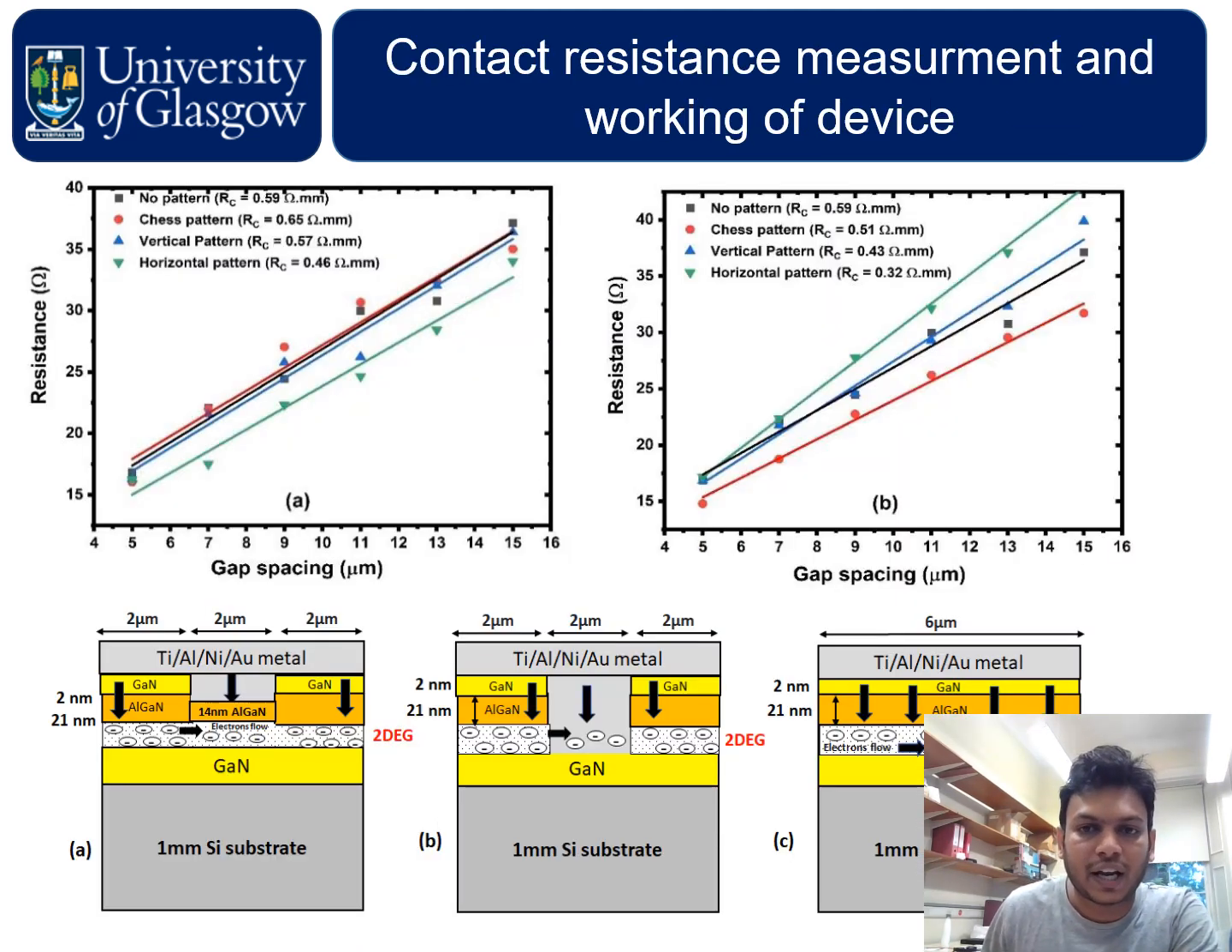Contact resistance measurement and working of the device. I observed the minimum contact resistance for the horizontal pattern in both the shallow as well as deep recess etching. The minimum contact resistance is 0.32, observed in deep etching. You can see in figures A, B and C: A indicates the shallow etching above the 2DEG, figure B shows the deep etching below the 2DEG, and the last one is the planar structure. The ohmic metals are on top of the gallium nitride cap layer.